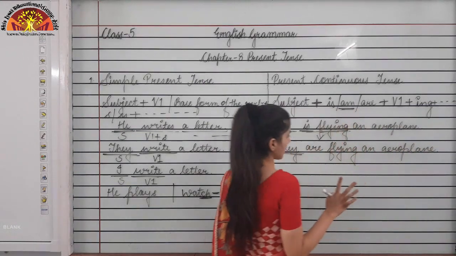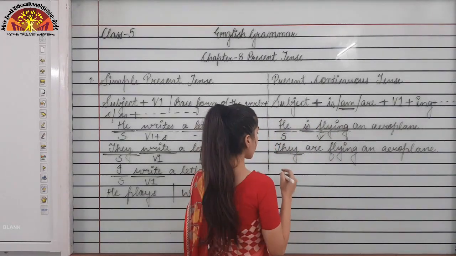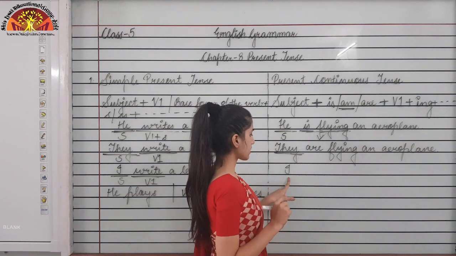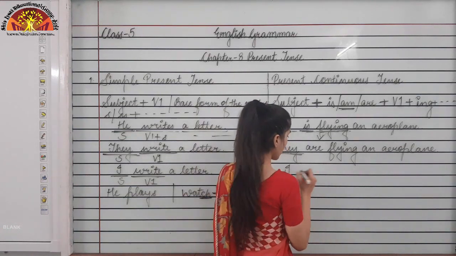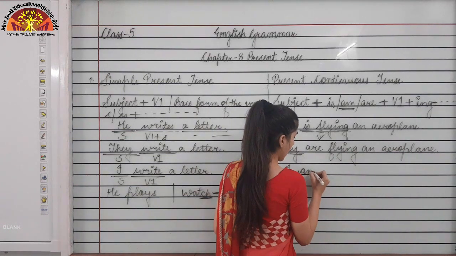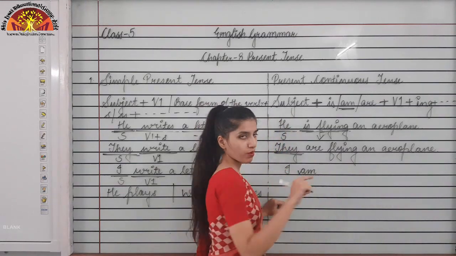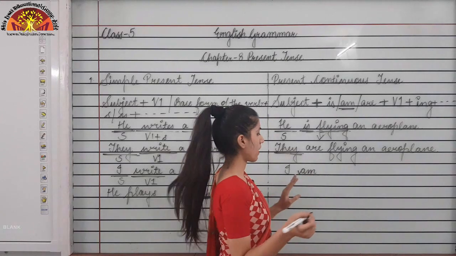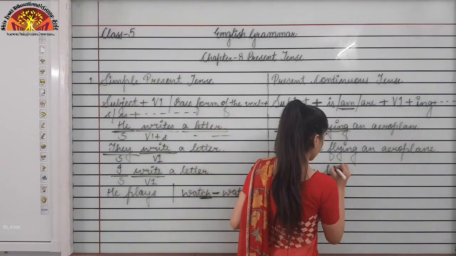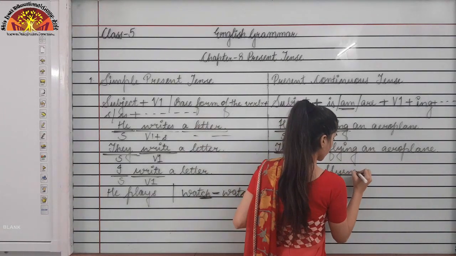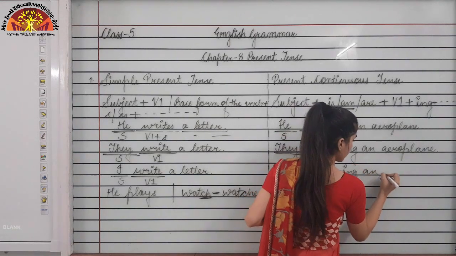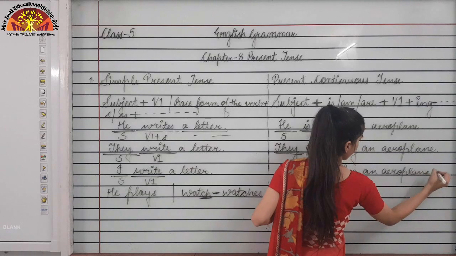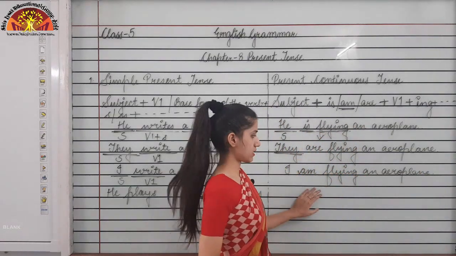Okay, remember this thing. Now moving further, if I am changing the subject to I, with I what will come? Am. I is always followed by am. I am flying an aeroplane. Okay, remember this thing.